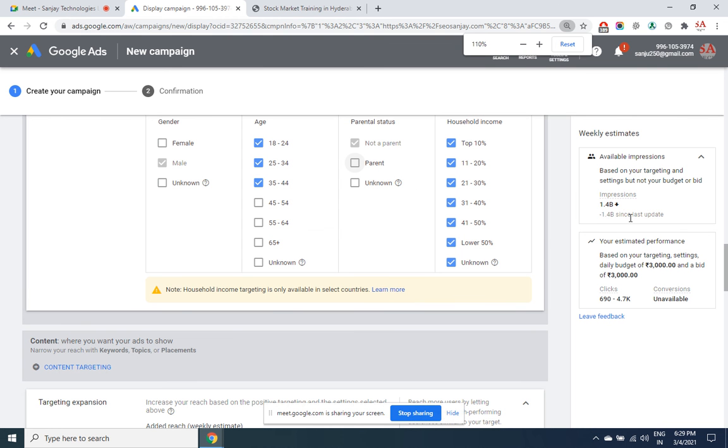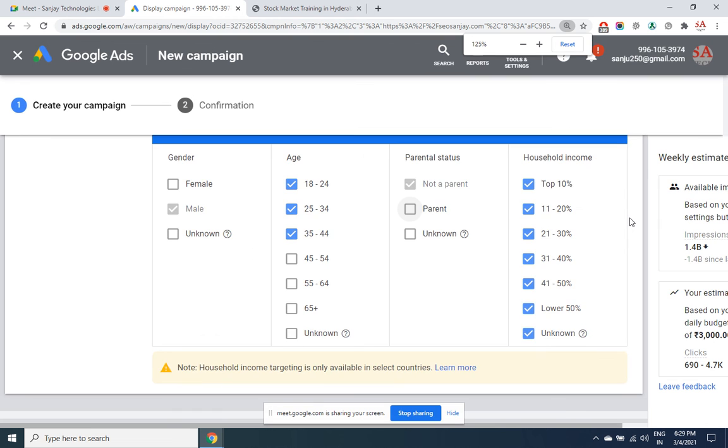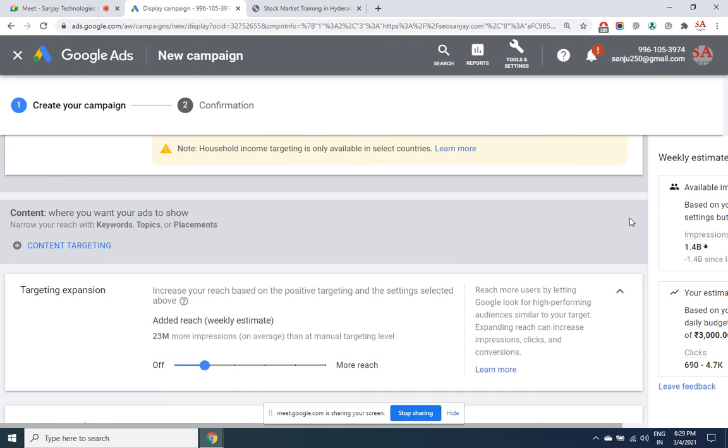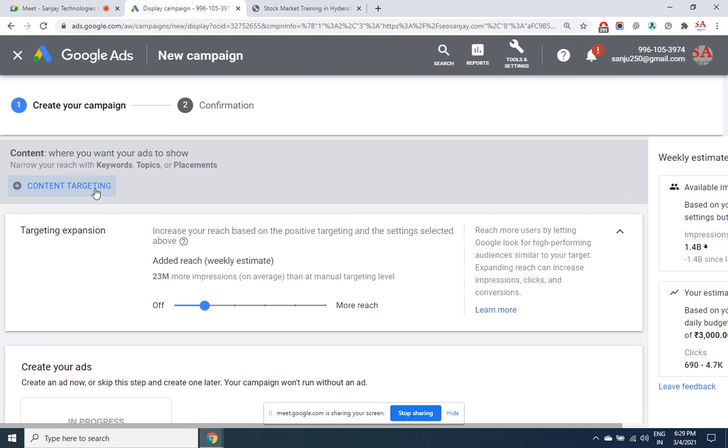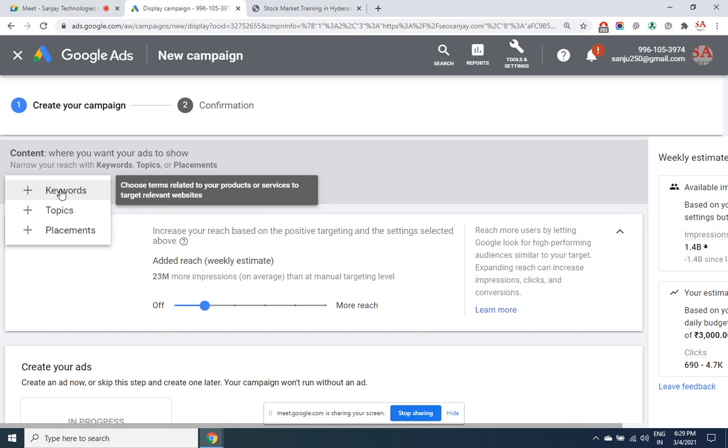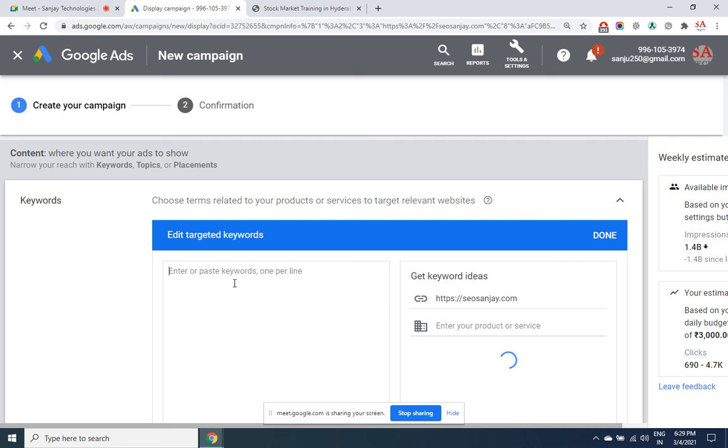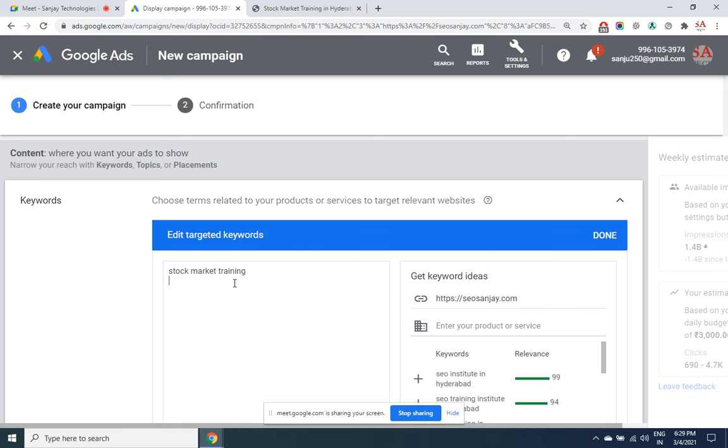a problem with zooming and unzooming. Content targeting. You may want to display ads which are relevant to certain topics, keywords. All the websites which are focusing on these keywords, you may want to display ads there. One by one, you can put all the keywords.